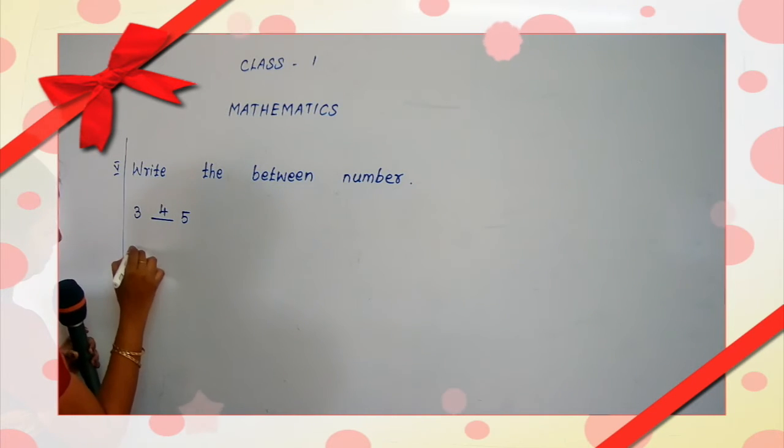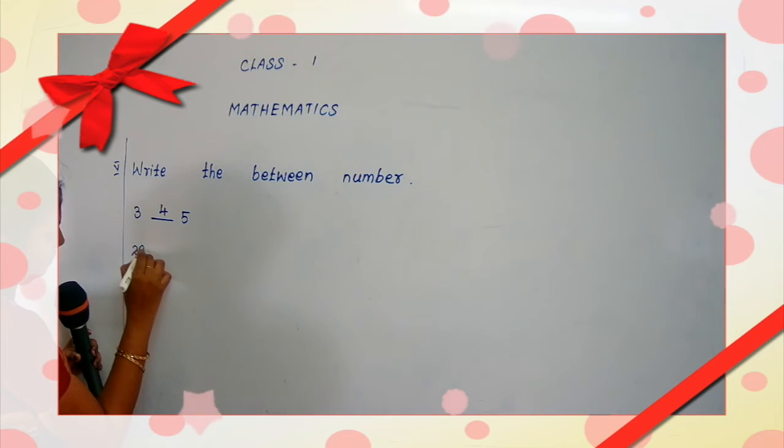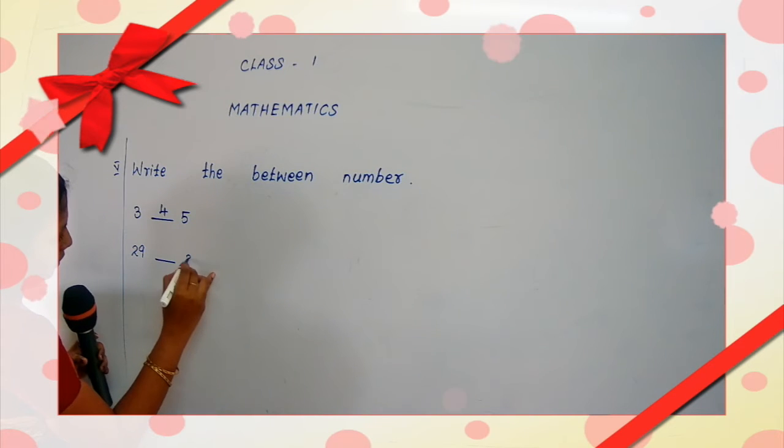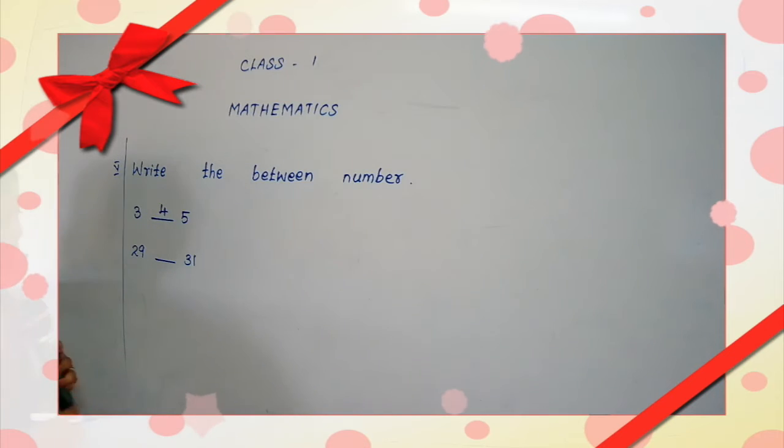Then what is this number? 29 and 31. Yes, 29 and 31.